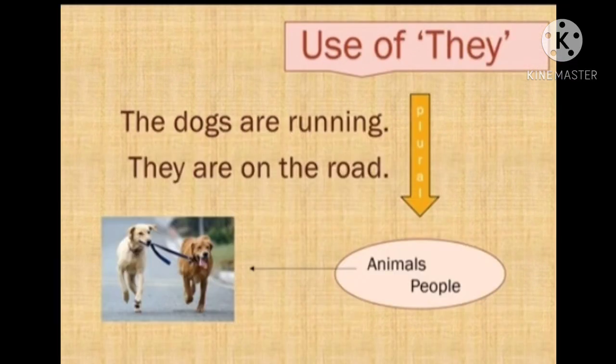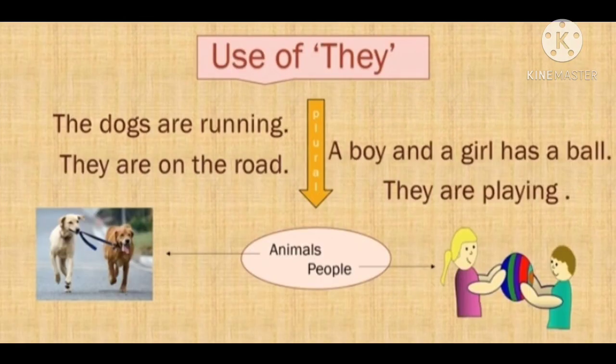Use of they. They we use with plural nouns, for plural animals and people. For example, the dogs are running. The dogs we can replace with they. They are on the road. जब आप बहुत सारे लोग या चीज़ों के बारे में बात करते हो, तब they यूज़ करते हैं.